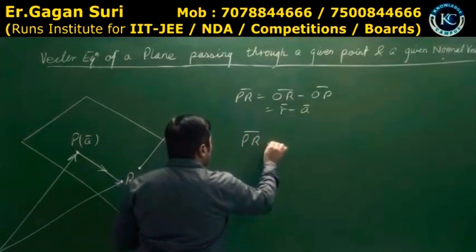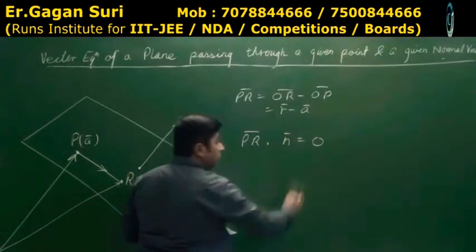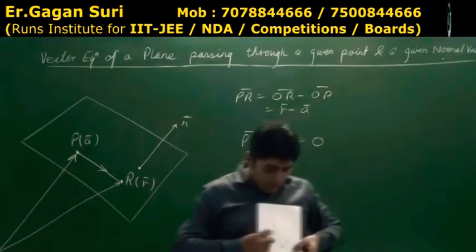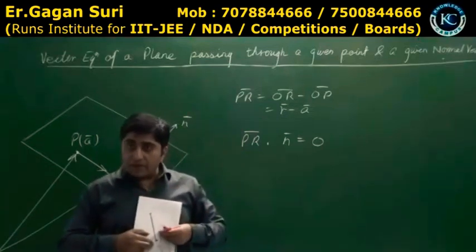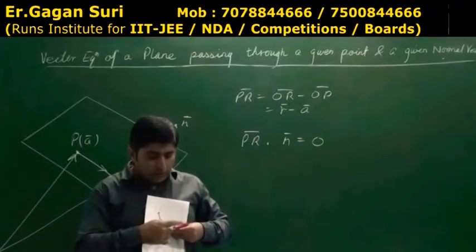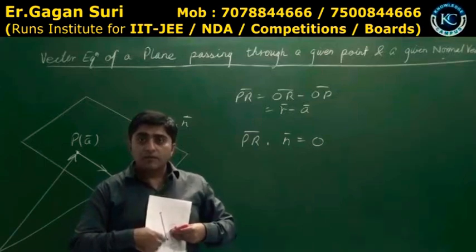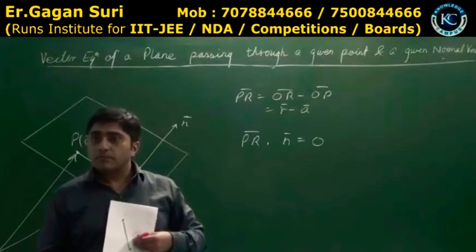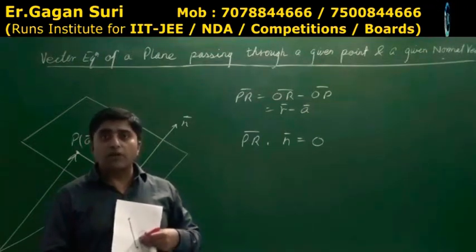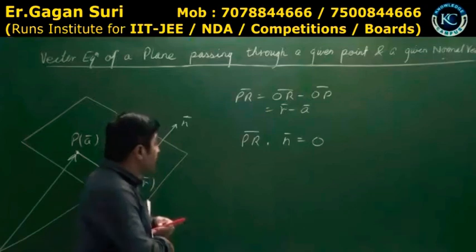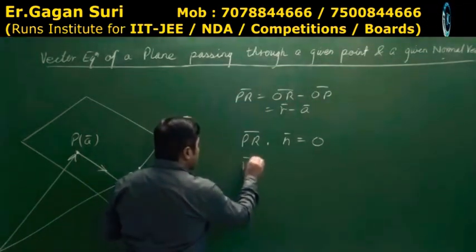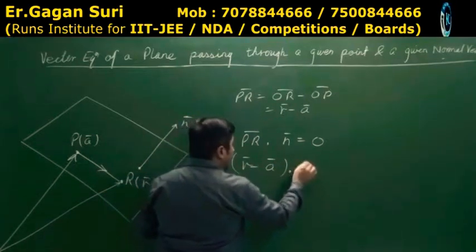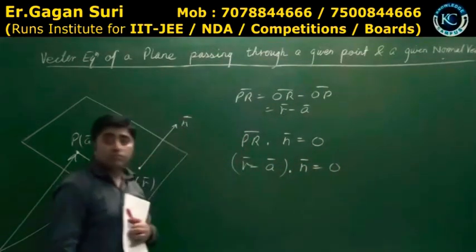So I can say PR vector dot n vector will be 0 because they are perpendicular, and if two vectors are perpendicular to each other, as you can see, this PR vector and n vector, they are perpendicular to each other. ये vector perpendicular है? Yes or no? So their dot will be 0. Because the two vectors are perpendicular, their dot is 0. So I can say R vector minus A vector dot n vector will be 0.